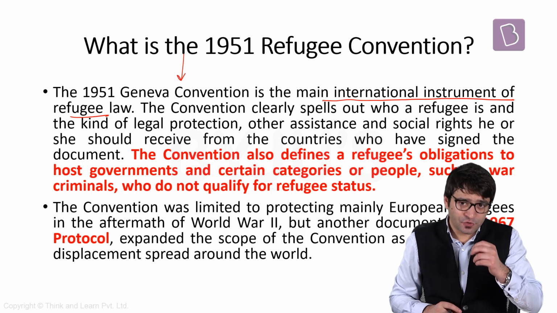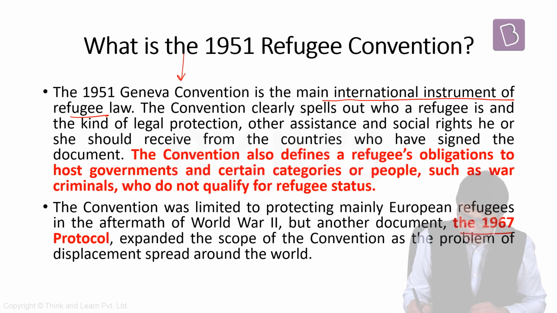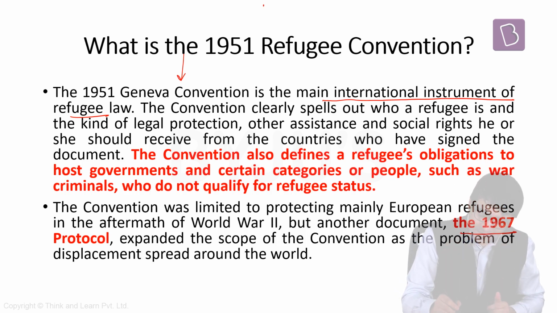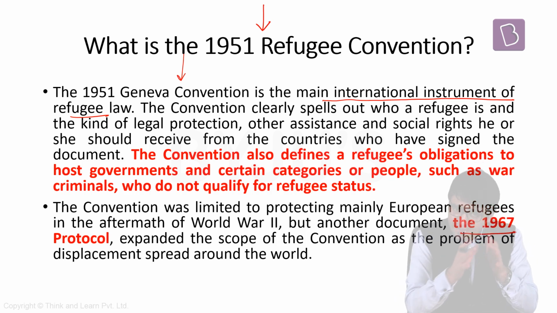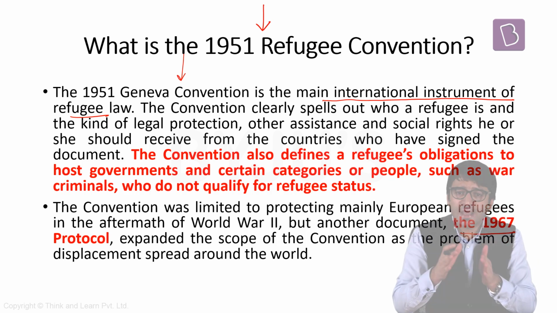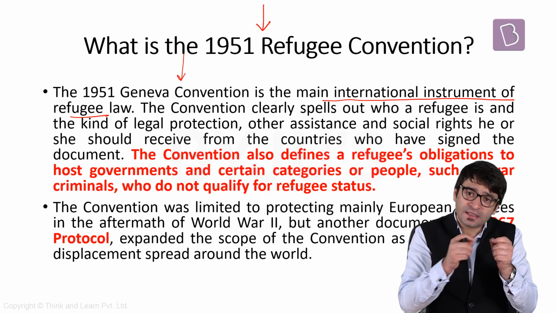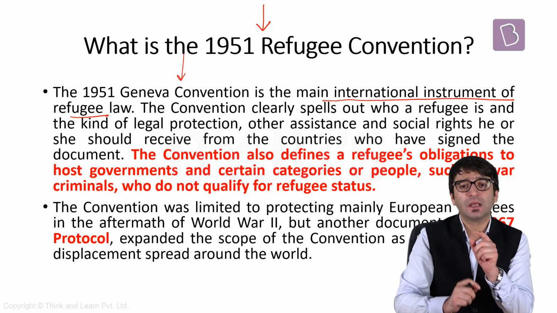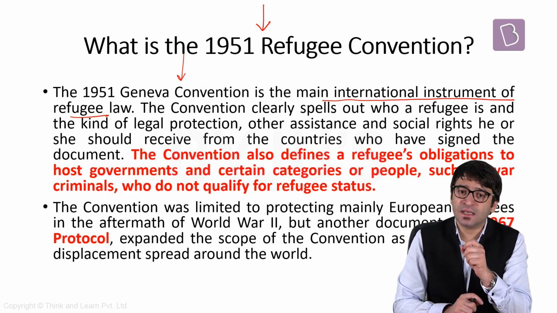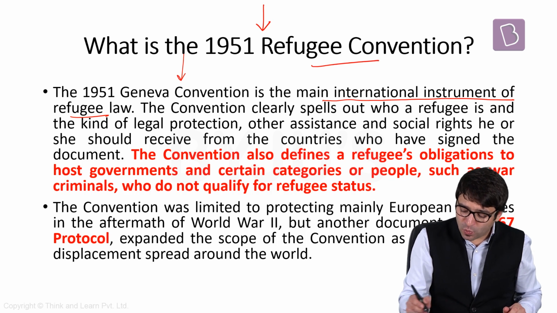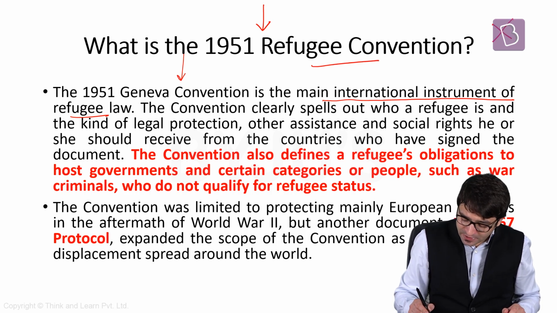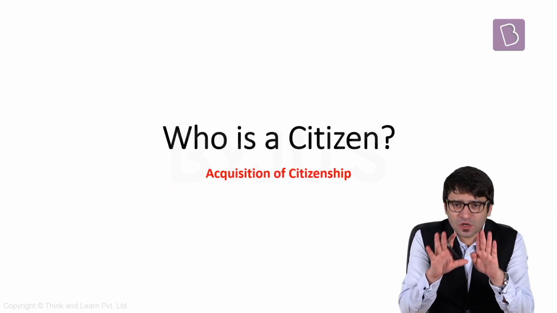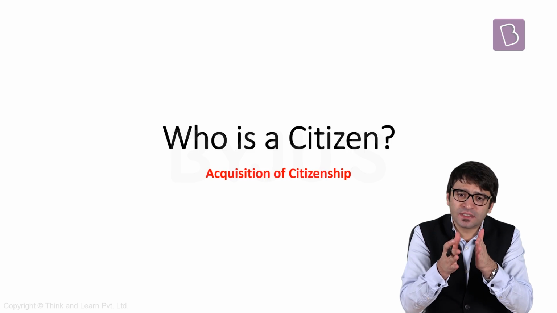But then, a few years later, in 1967, an additional protocol was added to this 1951 convention, and now this 1951 refugee law and 1967 protocol deals with not only the European refugees, but refugees throughout the world. But important point, India has neither signed the 1951 Refugee Convention nor the additional protocol of the year 1967. If these concepts are clear, now let's jump to the discussion.